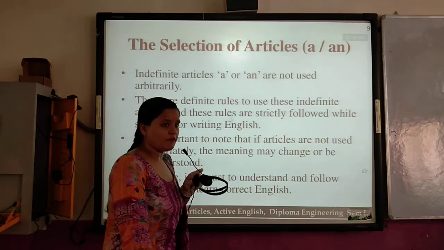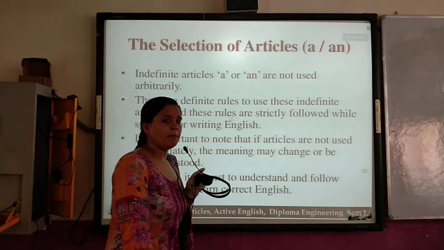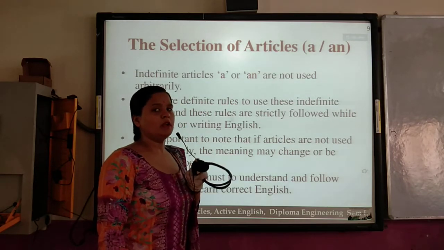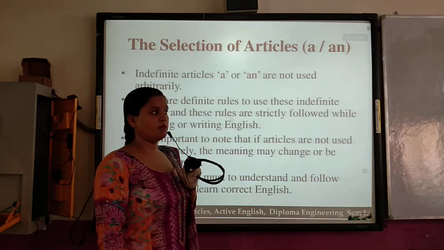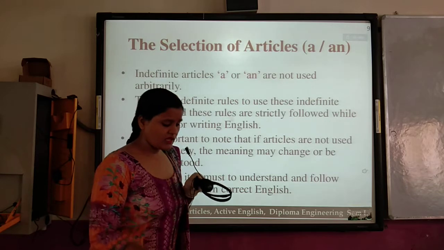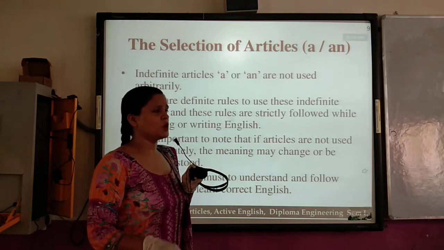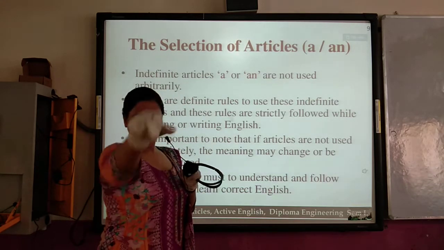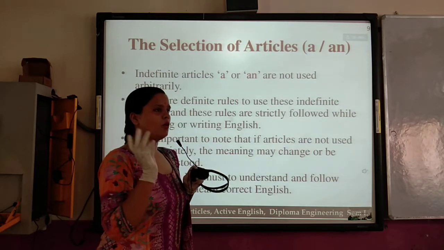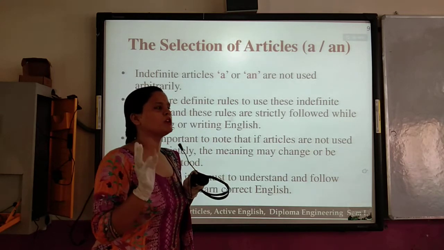It means if it is not important to use the article a or an, it will be omitted. Why? Because it is not necessary every time to use an article for every common countable noun.